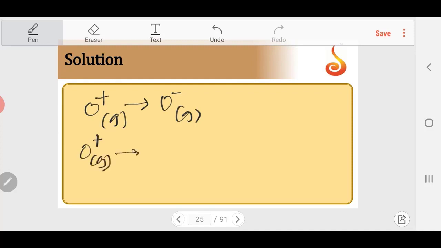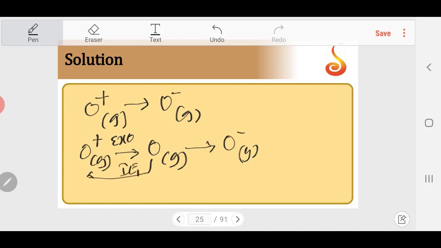O+ gaseous becoming O gaseous, and then becoming O− gaseous. So O+ to O is exothermic, because O to O+ is ionization energy, which is positive. If I take the reverse, it has the same value but negative. And O to O− is also exothermic because the first electron gain enthalpy of oxygen is quite highly negative. So both steps together give a higher liberation of energy.